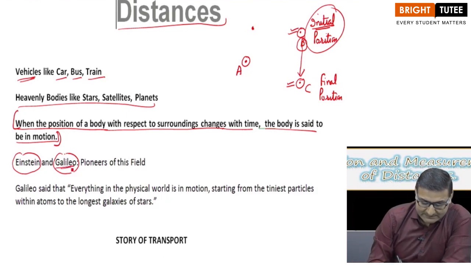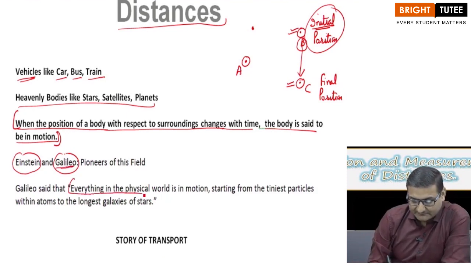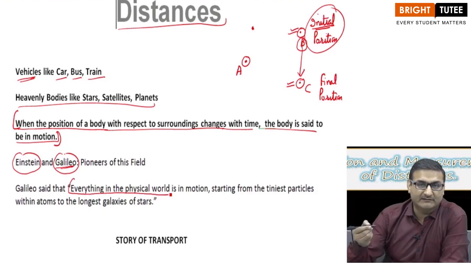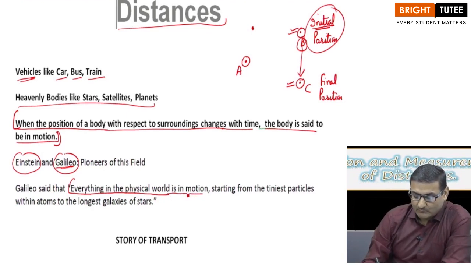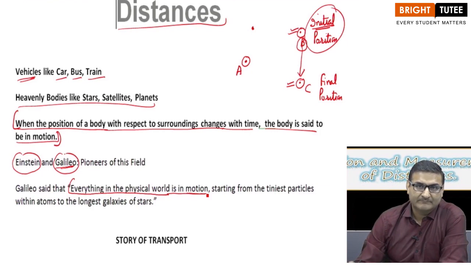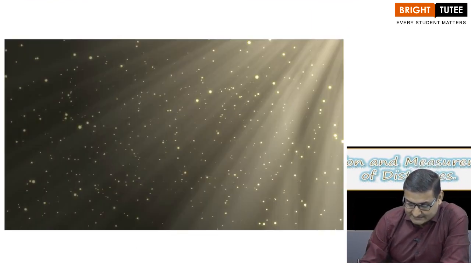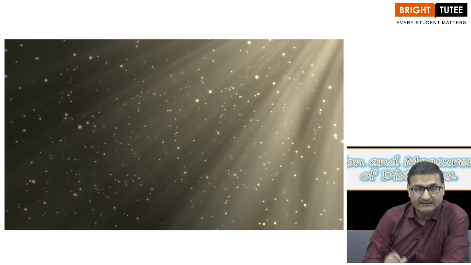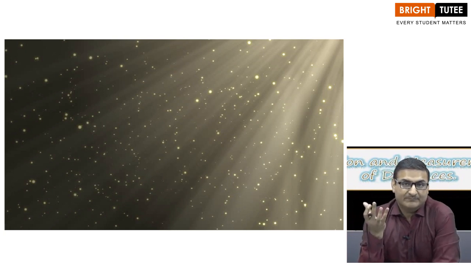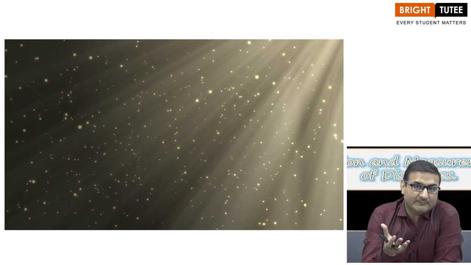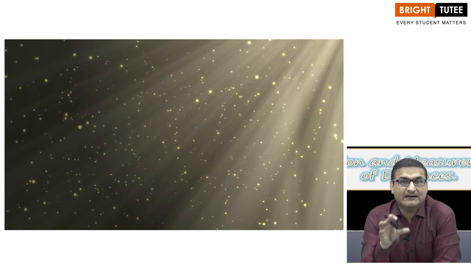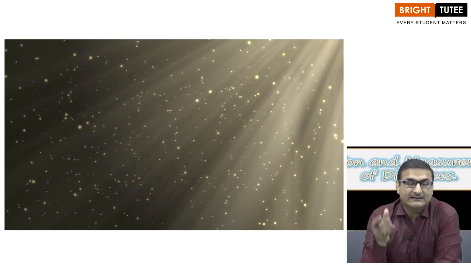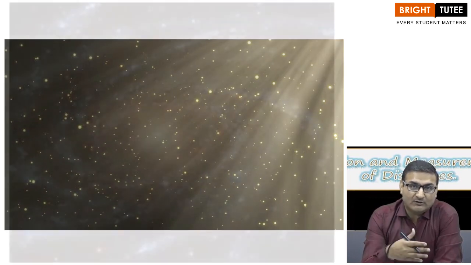So Galileo once said that everything in the physical world, meaning the world which is visible to us, is in motion. Everything, starting from the tiniest particles within atoms. We know that everything is made up of atoms, right? And atoms are further made up of very tiny particles, which we call subatomic particles. Subatomic means the parts of the atoms. They are electrons, protons and neutrons, right?